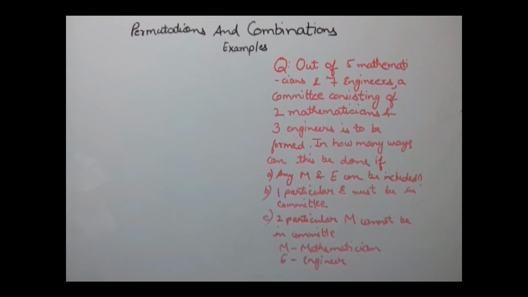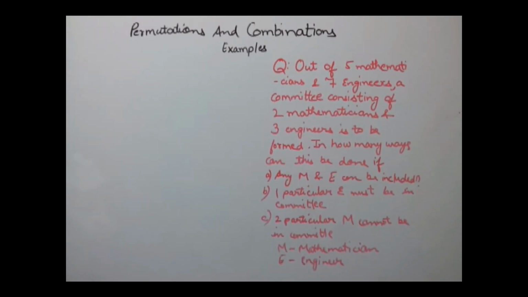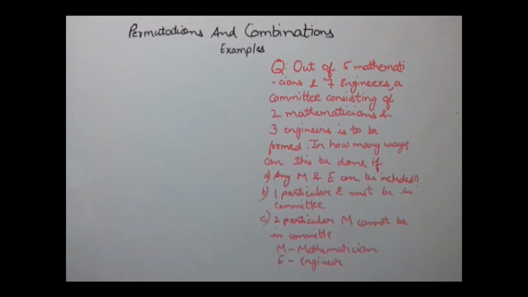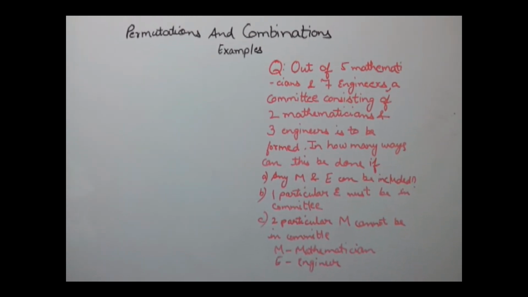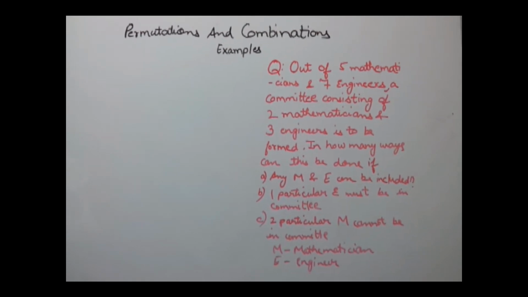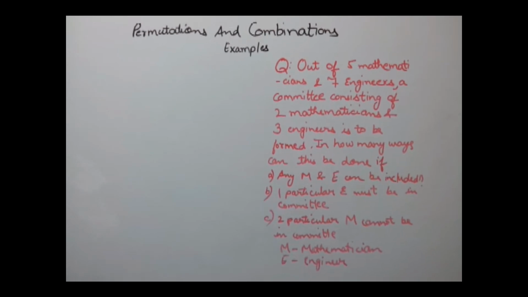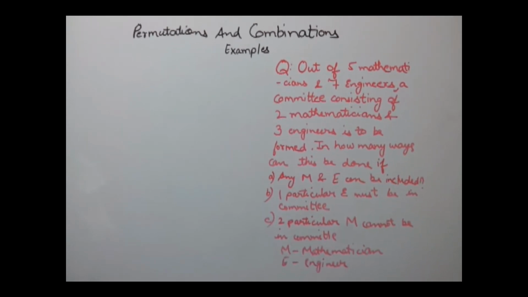We are discussing permutations and combinations. In our earlier classes, we have discussed different types of permutation with examples. Then we moved to combination with some examples. Today, moving further, we would be discussing some complex examples on combination.